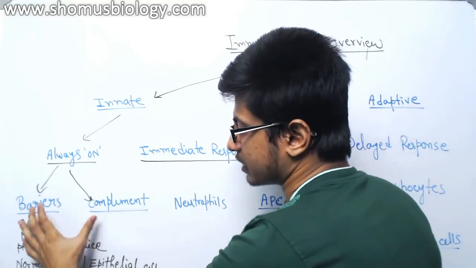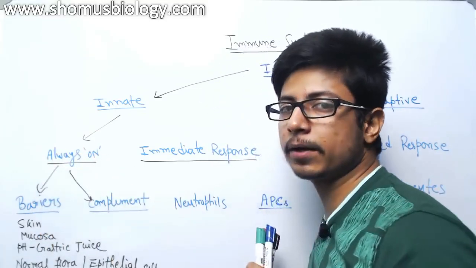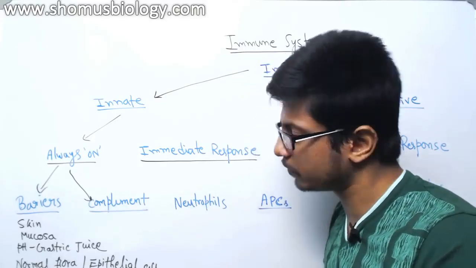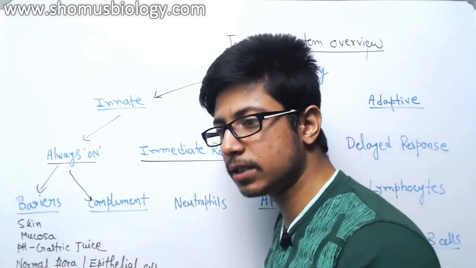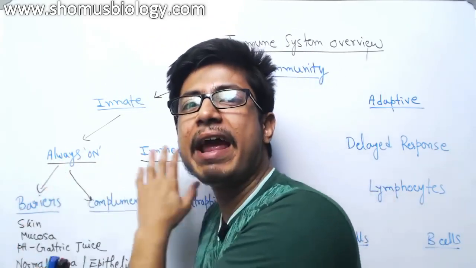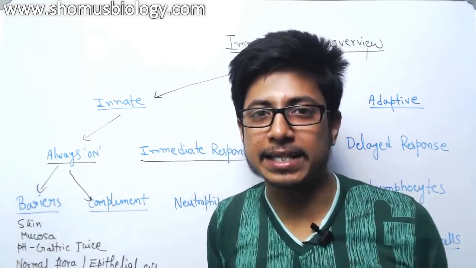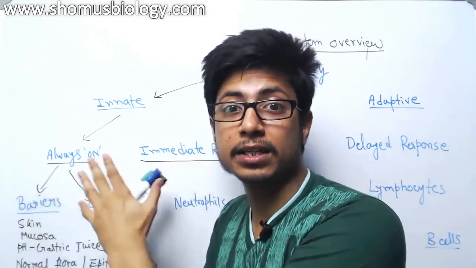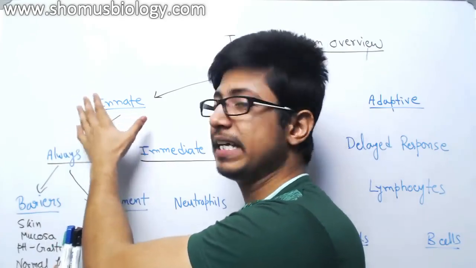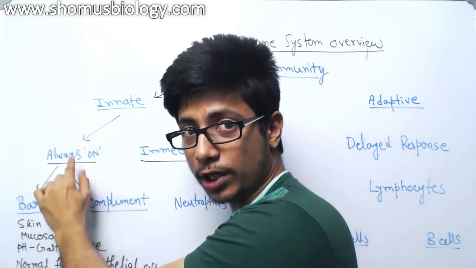So these two things, barriers and the complement system, are always present in our body every single time, no matter if there is any pathogen present or not, but they will have all those things ready every time. That means even if there is any attack, they will fight against it right at the beginning. That is the idea of innate defense or innate immunity at the very beginning, because they are always on.